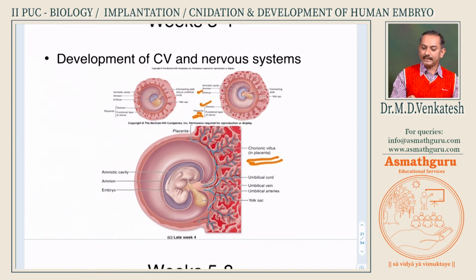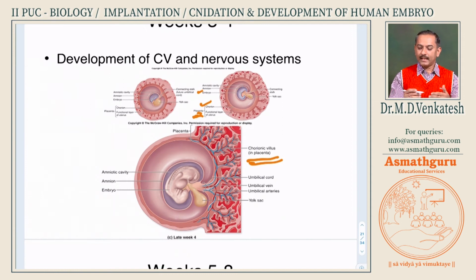You can see this is the wall of the uterus, and these are the chorionic villi. Villi means the blood vessels from the child. Like what we call the navel, from there the blood vessel comes. That is the blood vessel which branches like a tree, and it will be literally dipped in the maternal blood pool.